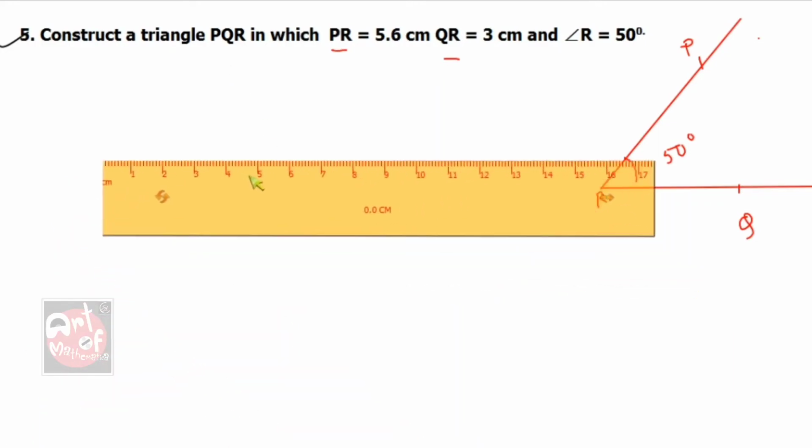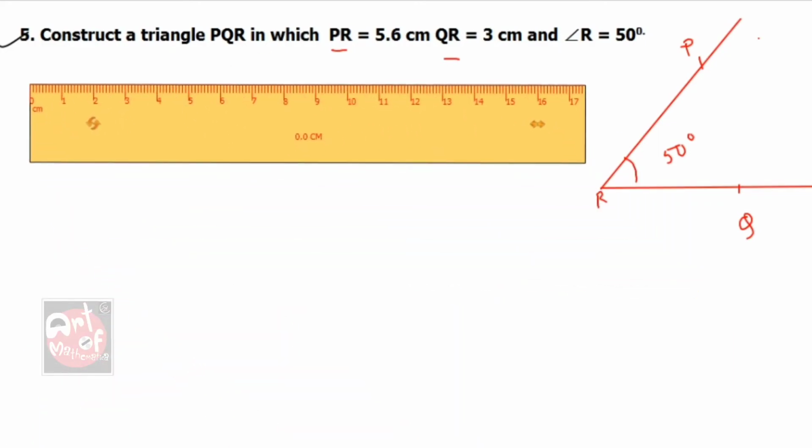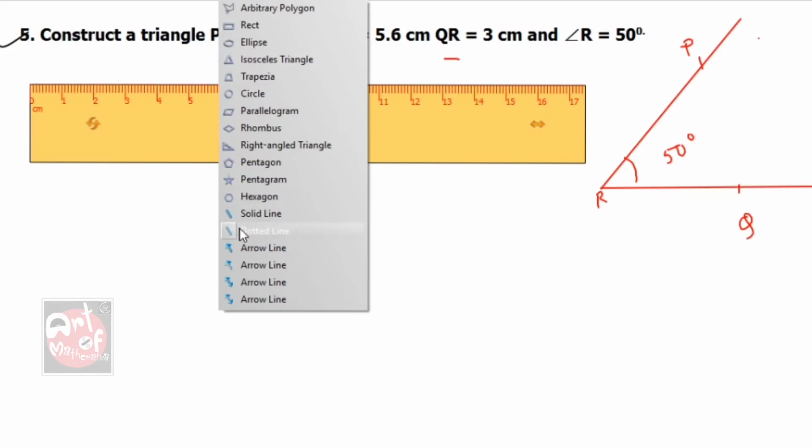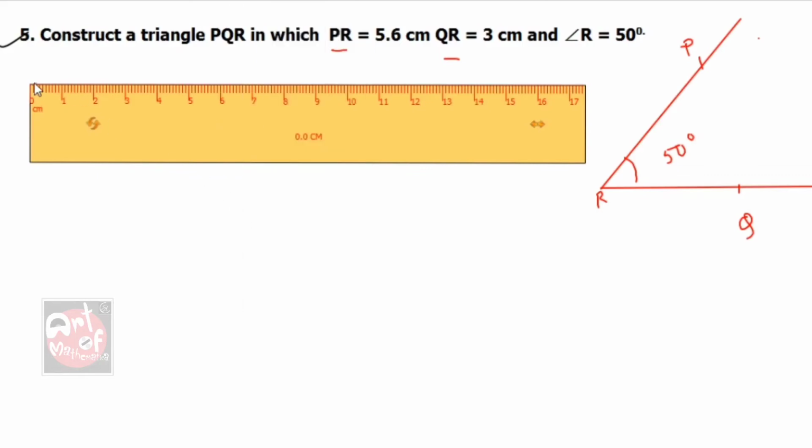First draw here 5.6 centimeter. Here it is 0.5 point, that is 1, 2, 3, 1, 2, 3, 4, 5, 6. Here it is 5.6. Done.